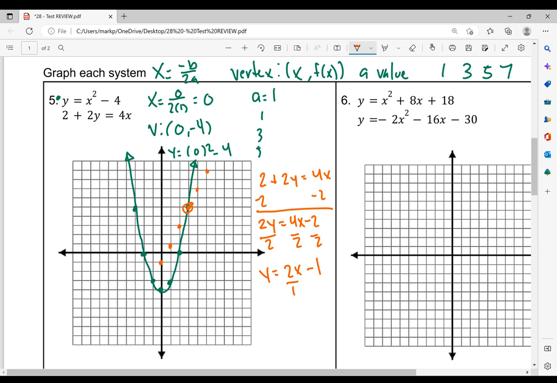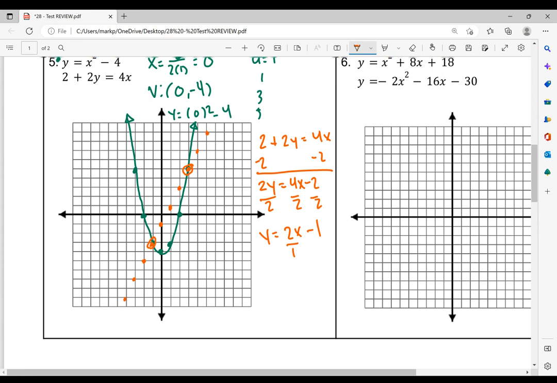Now back, we go down 2, left 1 to go backwards. And again, you'll see there's another intersection. So we can see we have 2 solutions. And I'm just going to keep going down 2, left 1, going backwards to fill the rest of my graph. But the only points I need are those ones I circled.